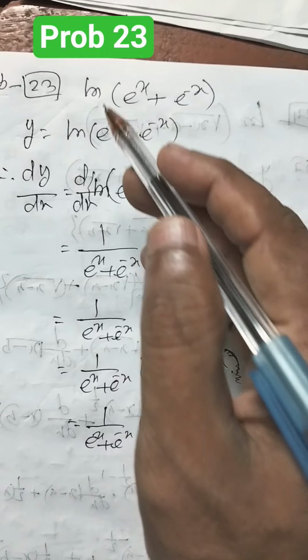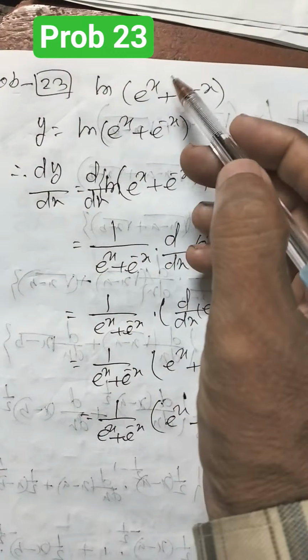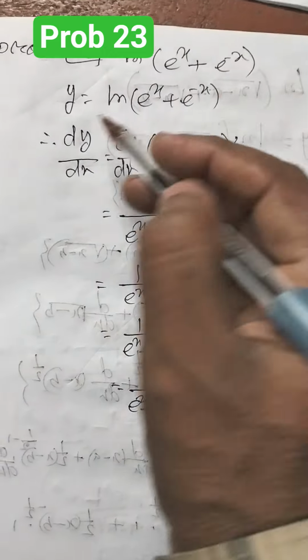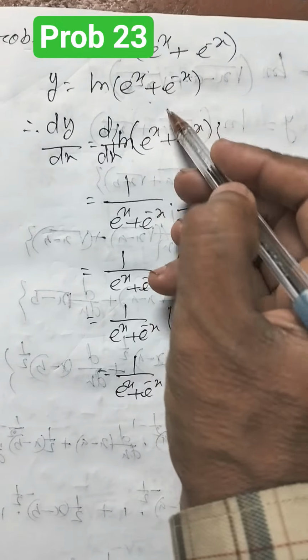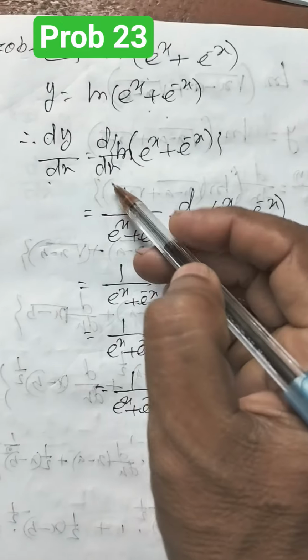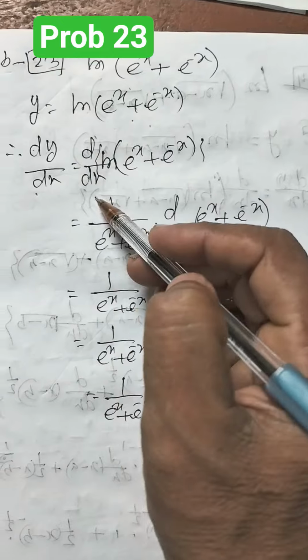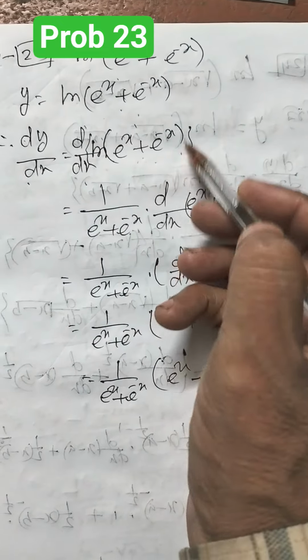Problem is ln(e to the power x plus e to the power minus x). So y equal to ln(e to the power x plus e to the power minus x). Now dy by dx equal to d/dx of ln(e to the power x plus e to the power minus x).